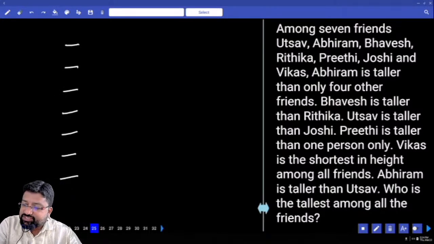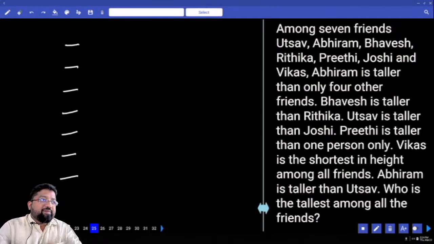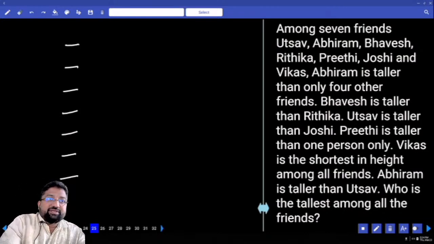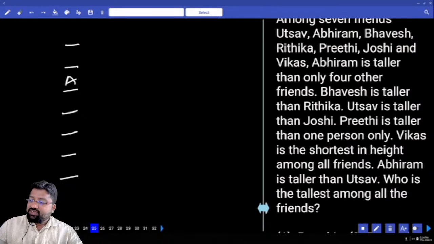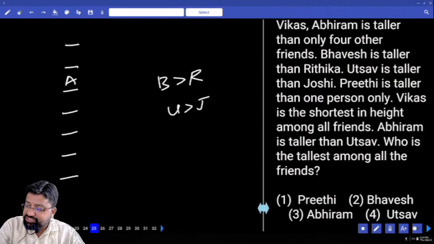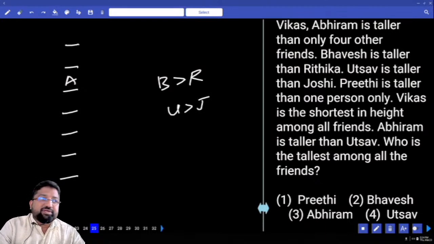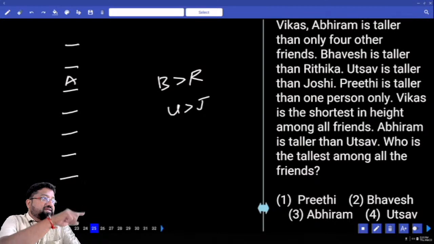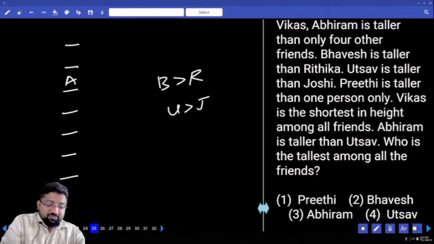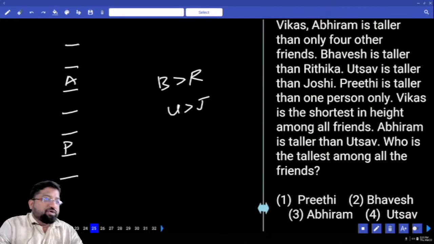What did he say? Abhiram is taller than only 4 friends. Abhiram is greater than only 4. And behind Abhiram, there are only 4 persons. Obviously, Abhiram should be in the 5th place from the bottom. Clear? So this is Abhiram. Next, Bhavesh is taller than Ritika. Utsav is taller than Joshi. Preeti is taller than only 1 person. And behind Preeti, there is only 1 person. So Preeti is in the second position from the bottom.